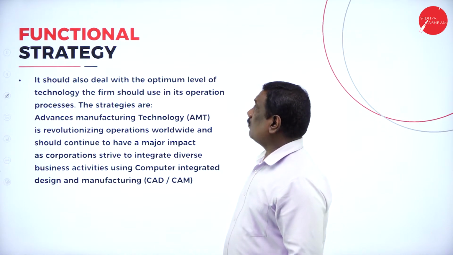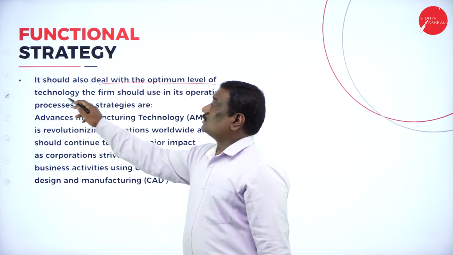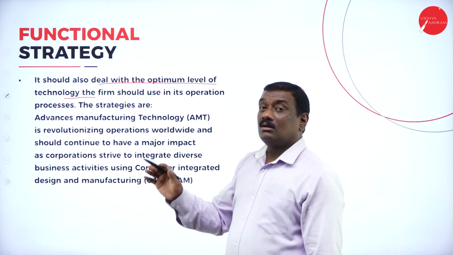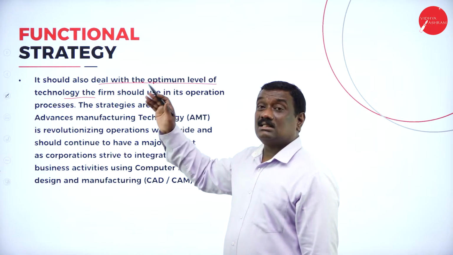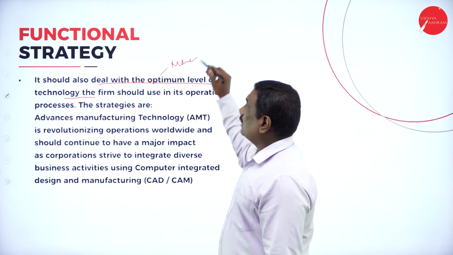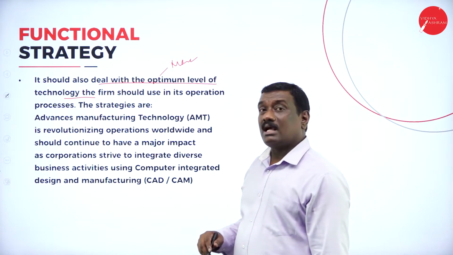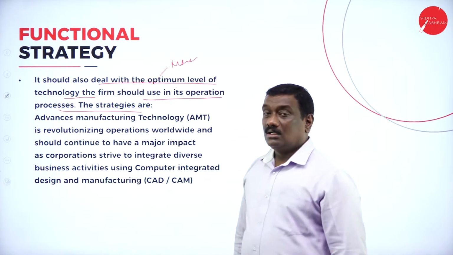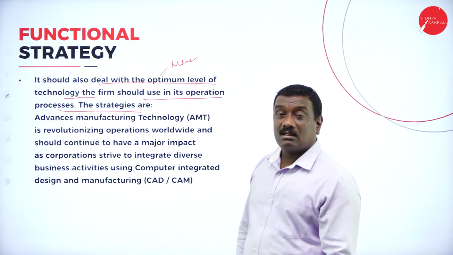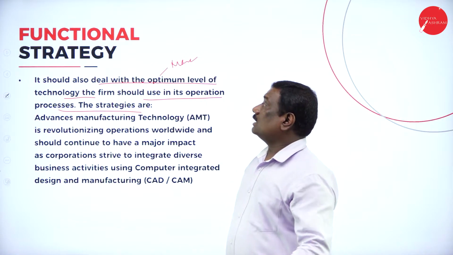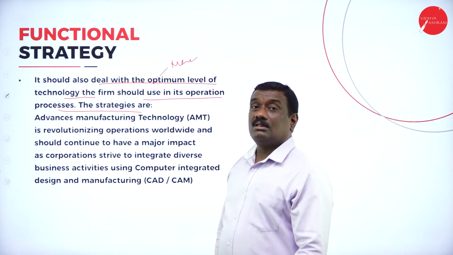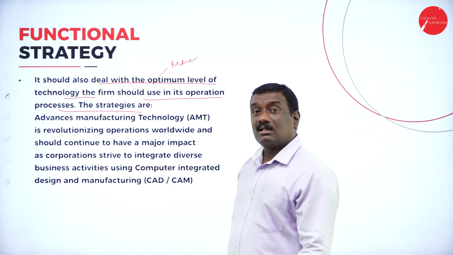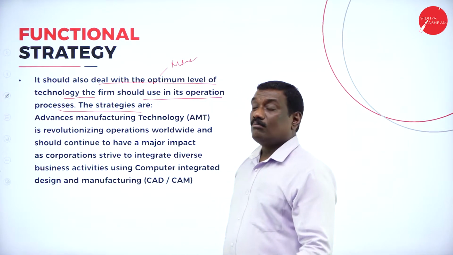Now this should be dealt with an optimum level of technology. Under this operational strategy, the strategy should deal with optimum, meaning maximum, level of technology. The firm should use the maximum level of technology in its operation process, in order to produce the products, where that particular production should be at a vertical level.